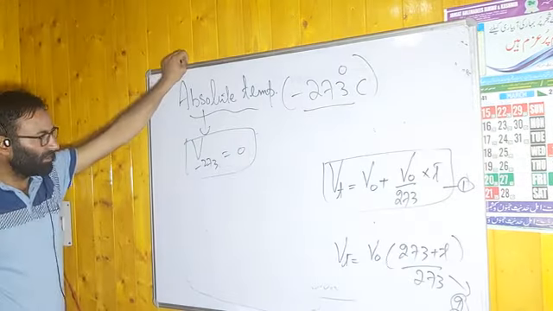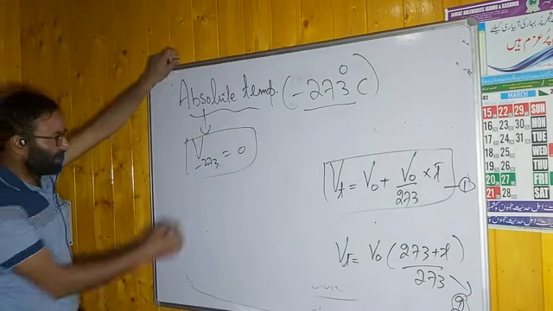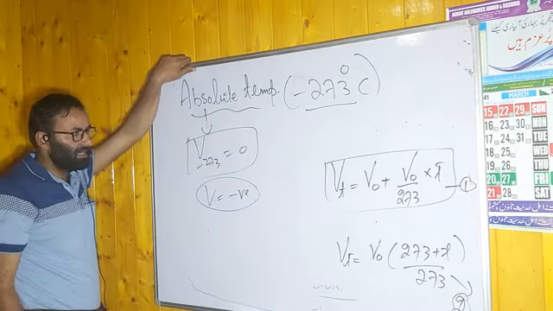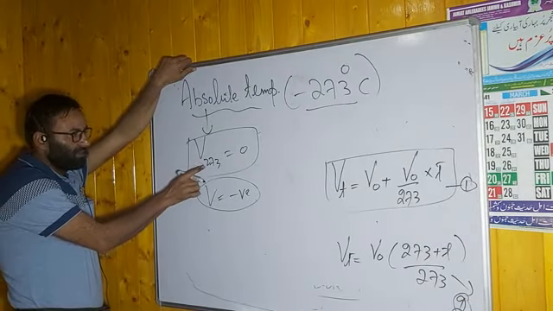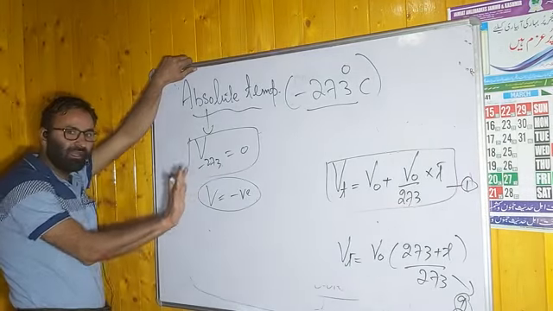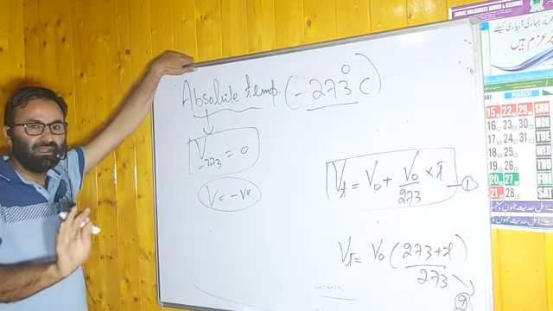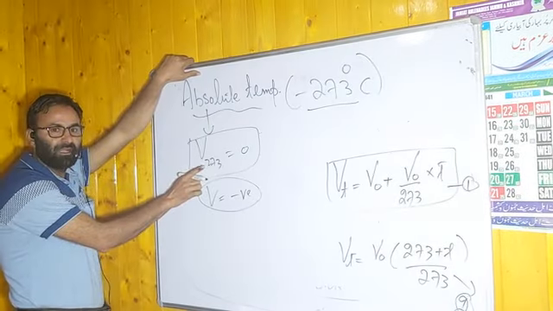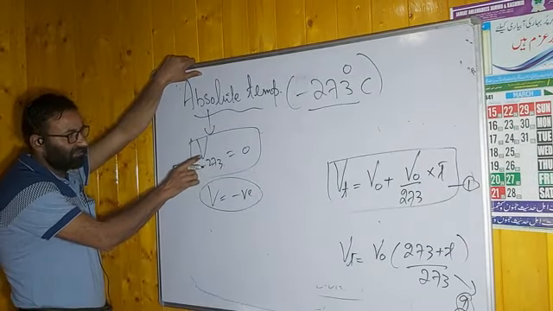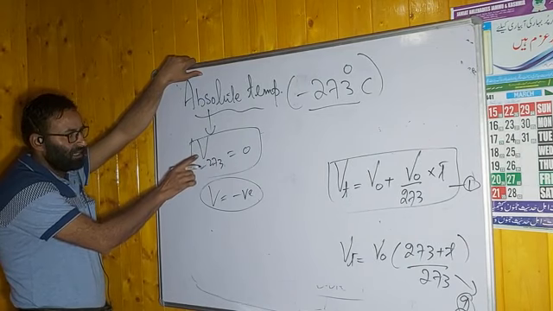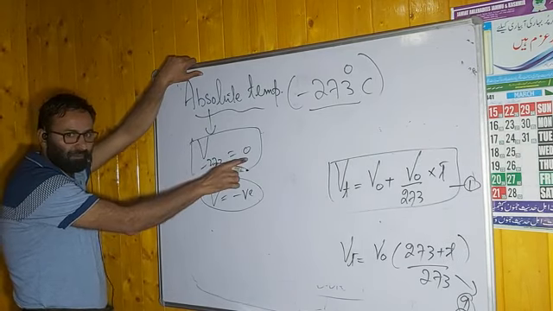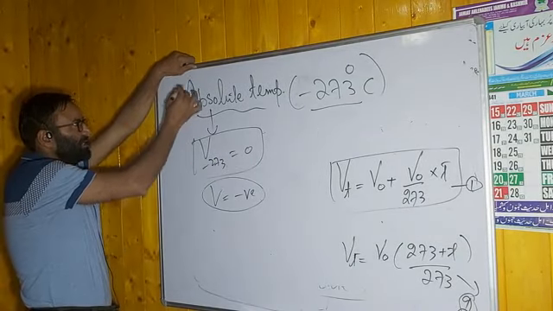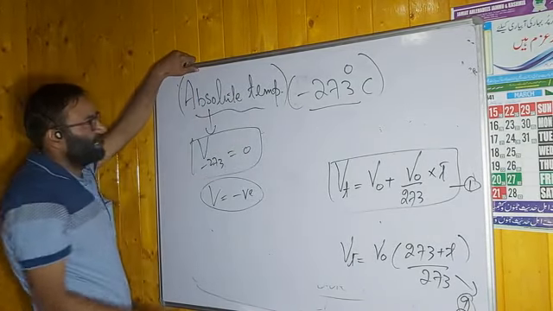Then I told you if we decrease further, the volume will become negative, which is meaningless. It means that this lowest temperature has not been attained yet. Hence we are using the word hypothetical. This lowest hypothetical temperature at which the volume of a gas is assumed to be 0, I named absolute temperature.